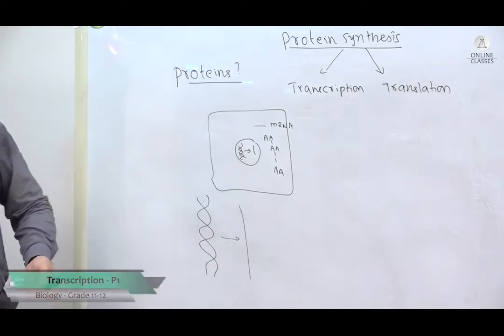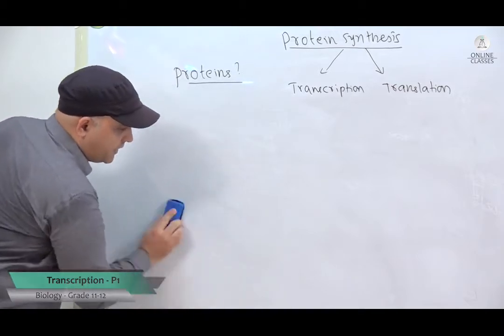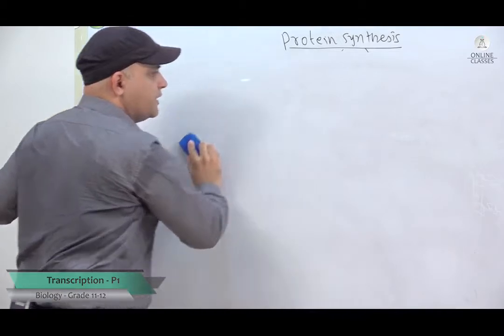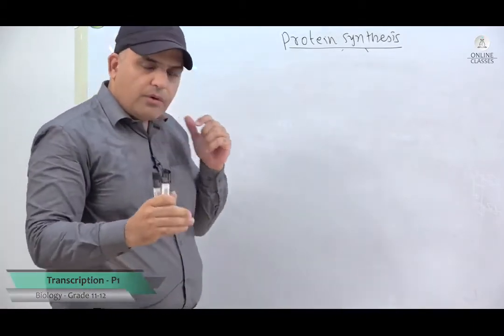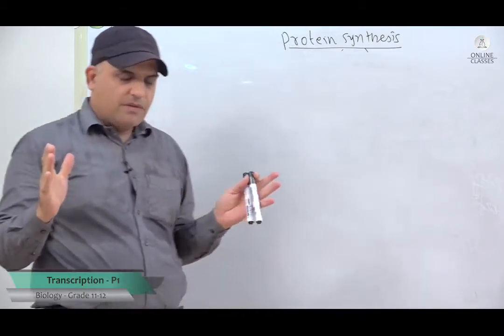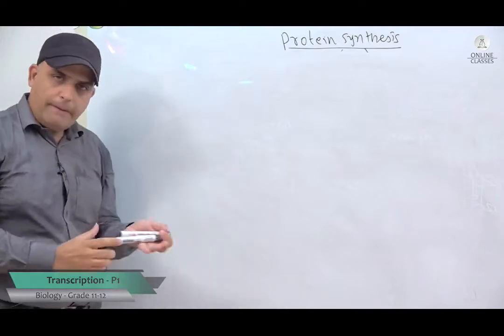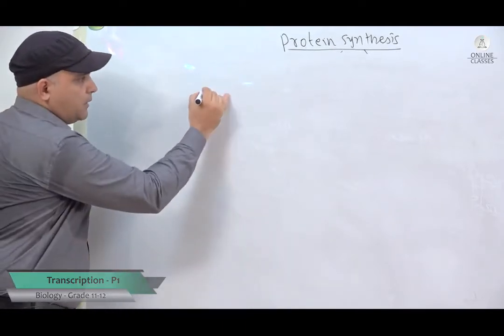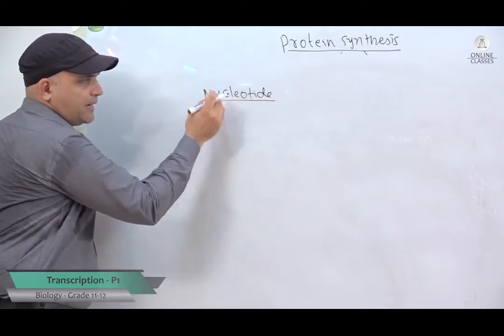Before we go further, let us discuss the structure of DNA. It is very important that we learn the structure of DNA first. DNA is nothing but deoxyribonucleic acid. It is a nucleic acid present in the nucleus, and it is a polymer. It is a very long polymer made up of nucleotides. DNA is a polymer made up of nucleotides.